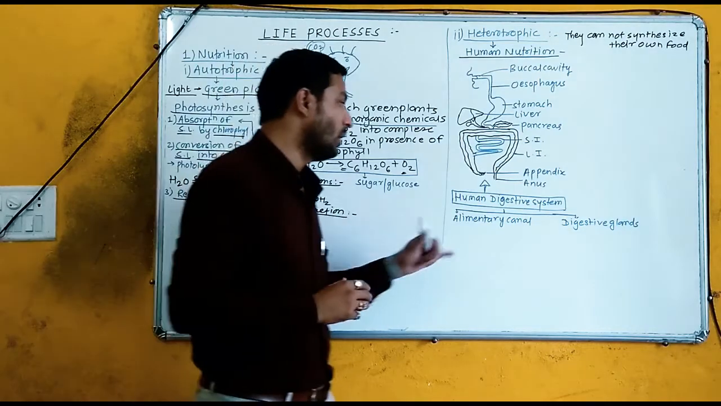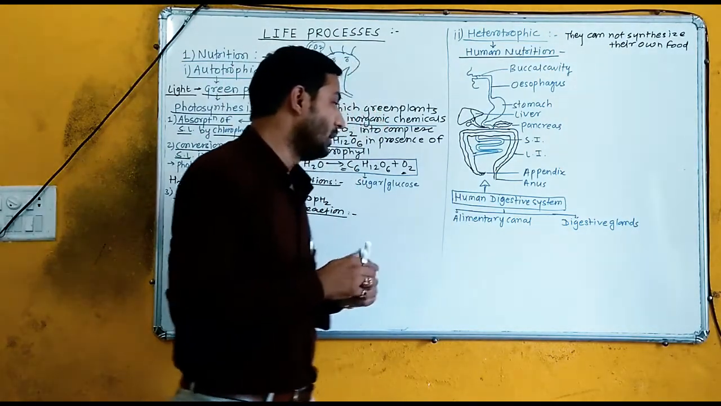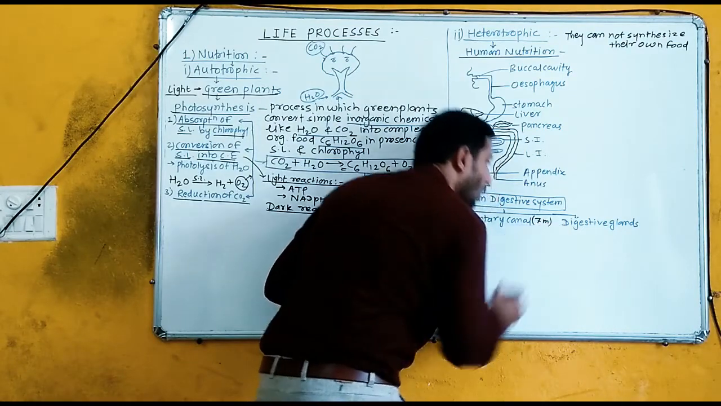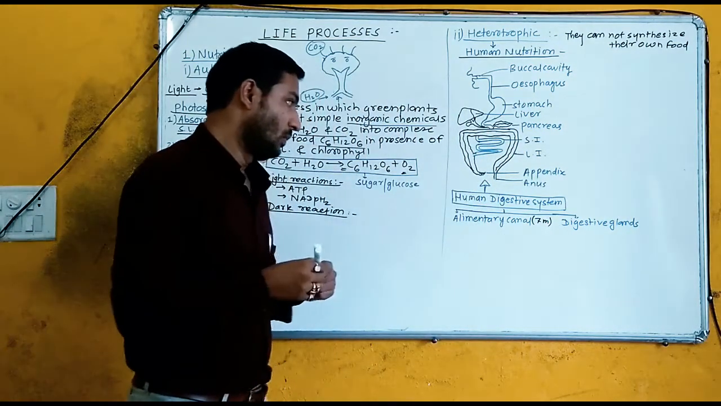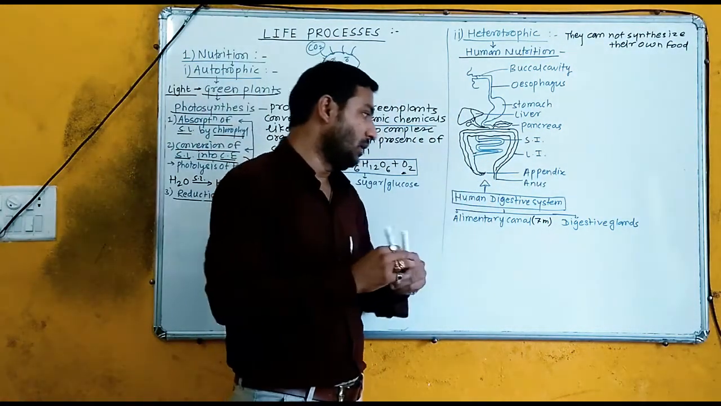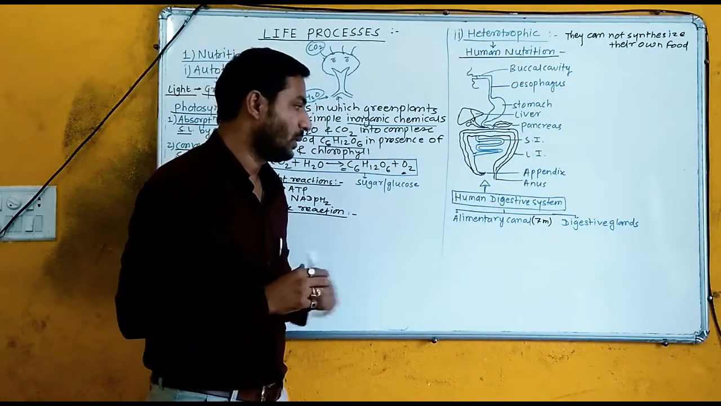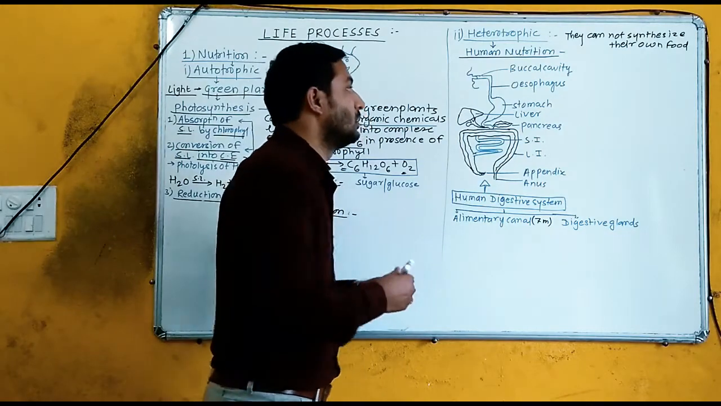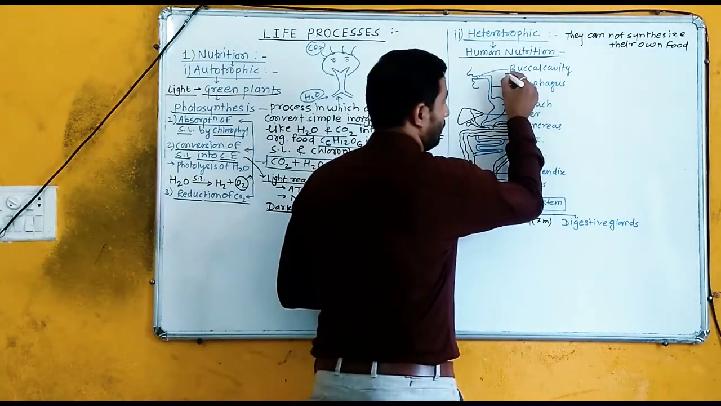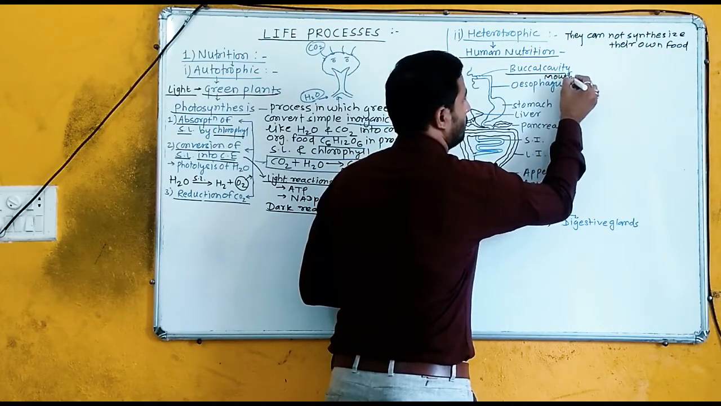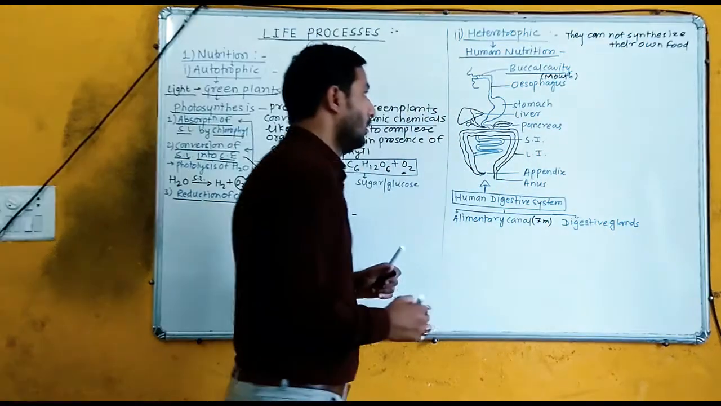Alimentary canal is a hollow muscular tube. It is approximately 7 meters long, and its diameter varies in different regions or parts. This alimentary canal starts from the buccal cavity, or it is simply known as the mouth.